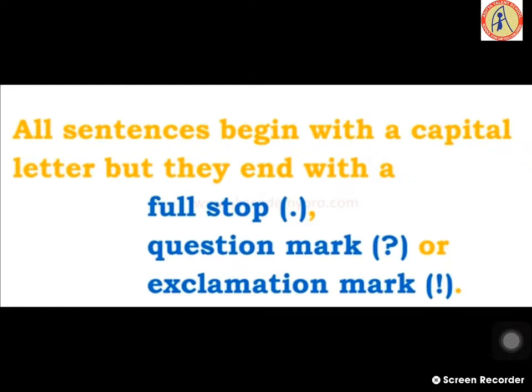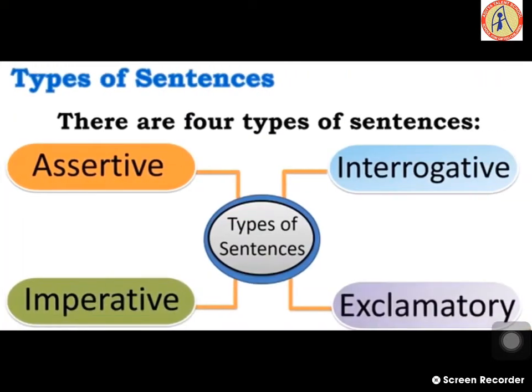It depends upon the type of sentence. Types of sentences. There are 4 types of sentences. They are assertive sentence, interrogative sentence, imperative sentence, exclamatory sentence. Let us learn about each and every kind of sentence in a detailed manner.